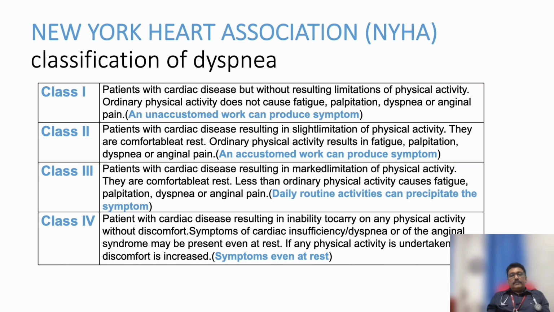Class 4 means at rest. So normally when the patient gets breathlessness, he tries to take rest and the breathlessness will be relieved. But here during rest also patient develops breathlessness, that is class 4. For example, somebody is having severe cardiac failure, fluid overloaded condition. He is having breathlessness on walking, he is having breathlessness on daily routine activities, but he is getting breathlessness even on lying down, even on propped up position, means he is fully fluid overloaded. We have to remove some fluid, then only his symptoms will be relieved. So that is class 4.